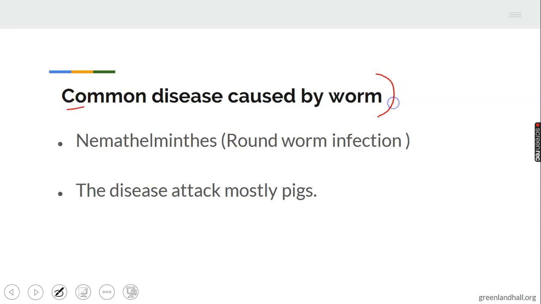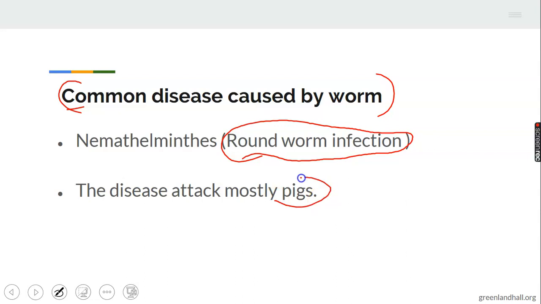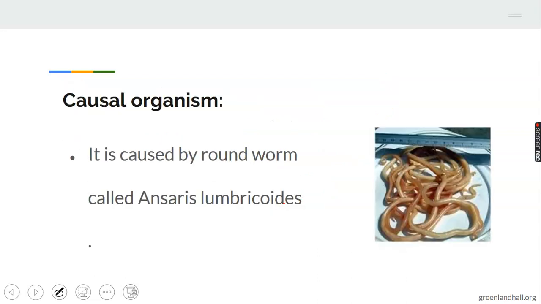Common diseases caused by worms. Nematodes. Generally, you call it roundworm infection. It usually affects or attacks mostly pigs. Roundworm infection attacks mostly pigs.